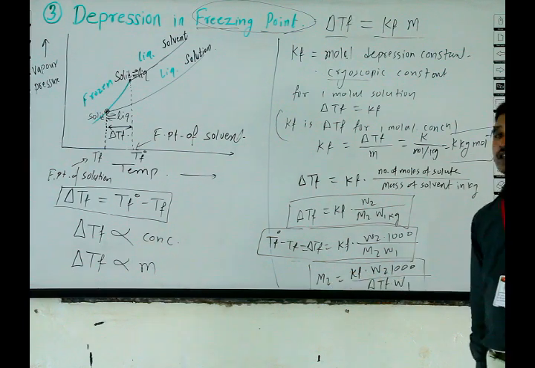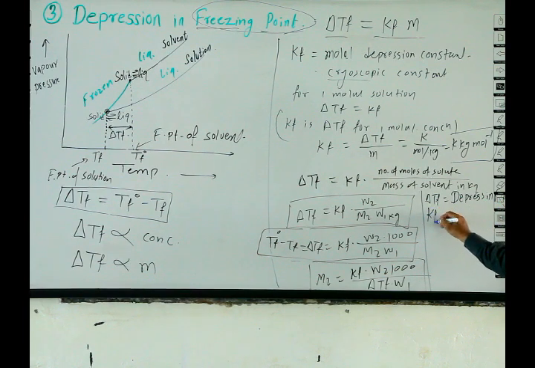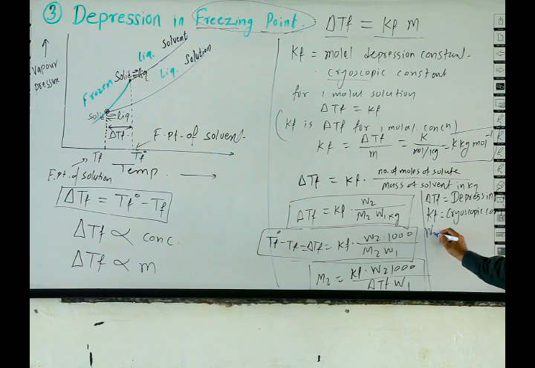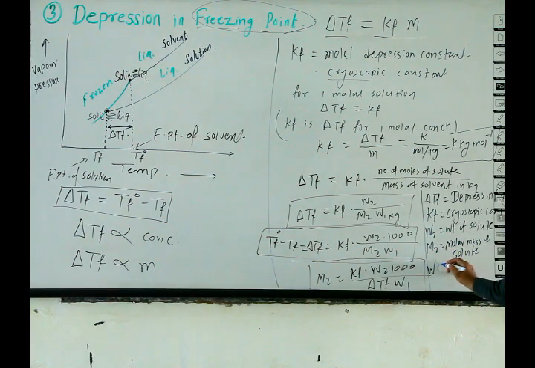Rearranging the terms, M2 is equal to Kf into W2 into 1000 divided by delta Tf into W1, where delta Tf we know is the depression in freezing point, Kf is the cryoscopic constant, W2 is the weight of solute, M2 is the molar mass of solute, and W1 is the weight of solvent.